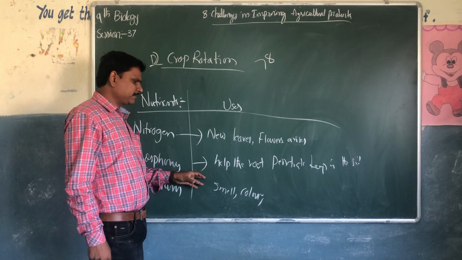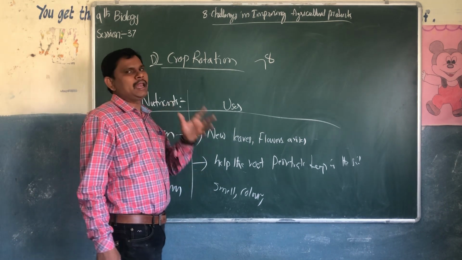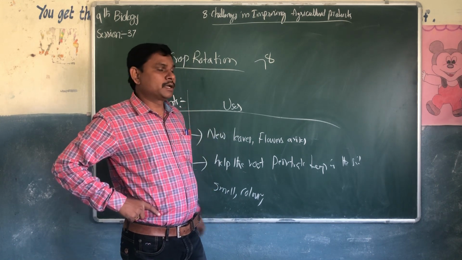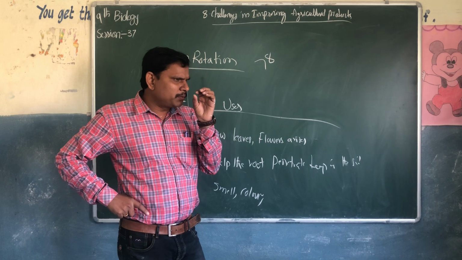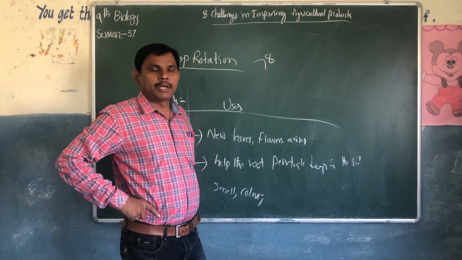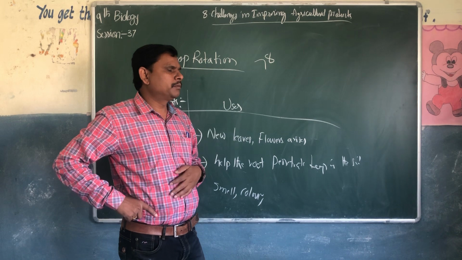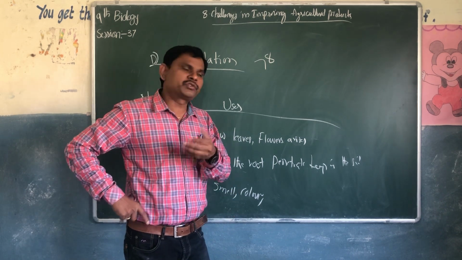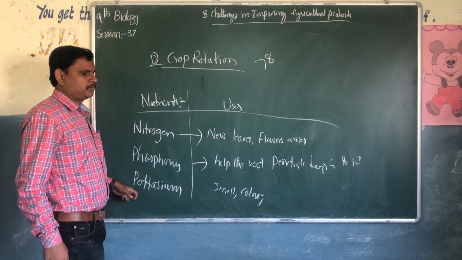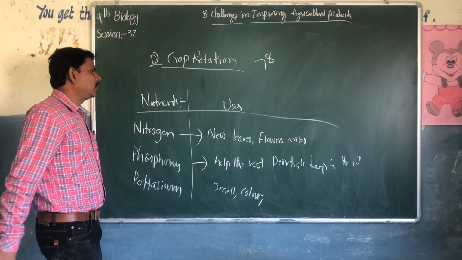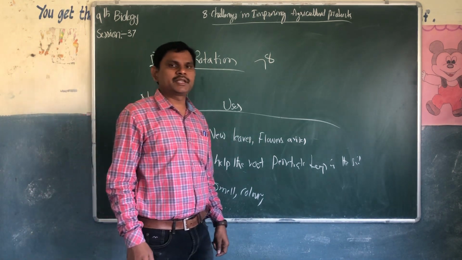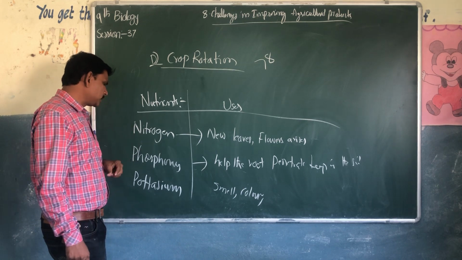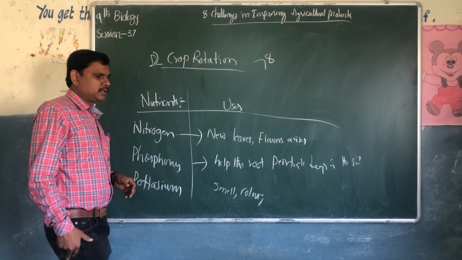Resistance toward the pest, and increase in the quality of smell. Flowers will give a very good smell because of potassium. The color will be very beautiful; if plenty of potassium is there, the color will be beautiful. And bearing of more fruits because of potassium. These are the nutrients compulsorily required for plants to grow: nitrogen, phosphorus and potassium.